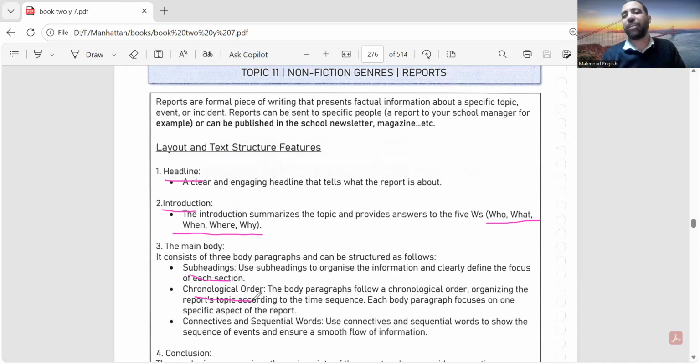And once you arrived at this place, what happened next? If you were in an event such as Mother's Day, for example, you have to tell us what happened since you started the event, then what happened after it, and so on. And of course, you have to use connectives, as you know, for example, first, then, second, afterwards, and so on. Of course, you can go through the conclusion at the end. In the conclusion, tell us in brief what happened, try to summarize what happened, okay? And tell us what you have learned, the lesson.